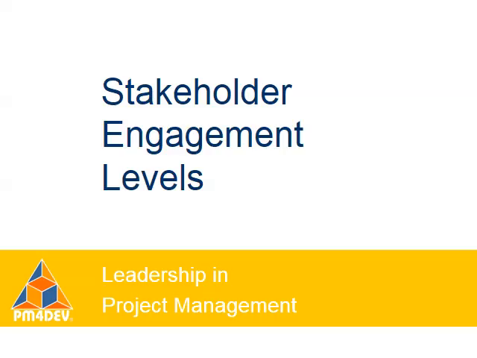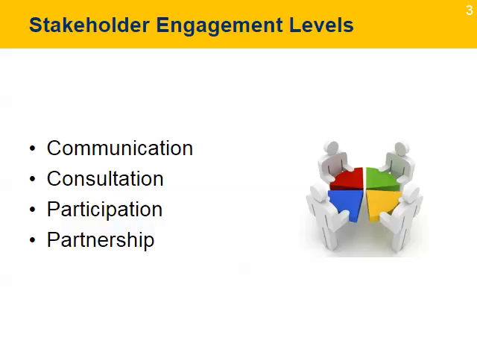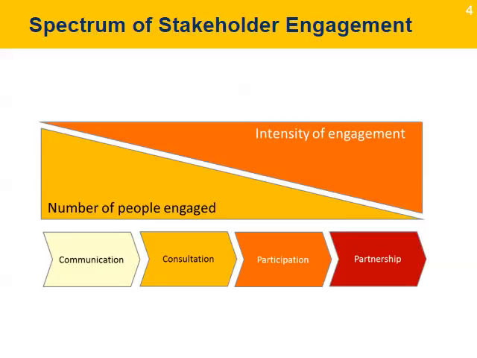Stakeholder engagement levels. There are different levels of stakeholder engagement that the project leader can consider. These levels will depend on the engagement strategy, the degree of participation, and the characteristics of the group of stakeholders. The project leader can use four different levels of engagement: communication, consultation, participation, and partnership. These levels are directly related to two factors: the number of people and the intensity of engagement.